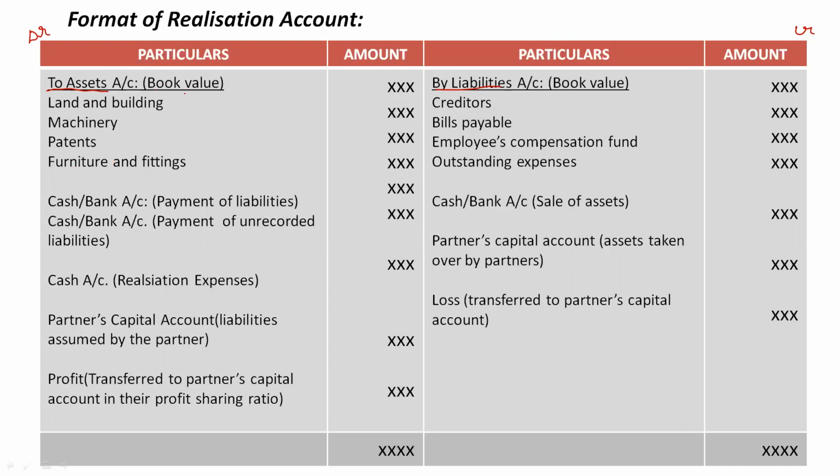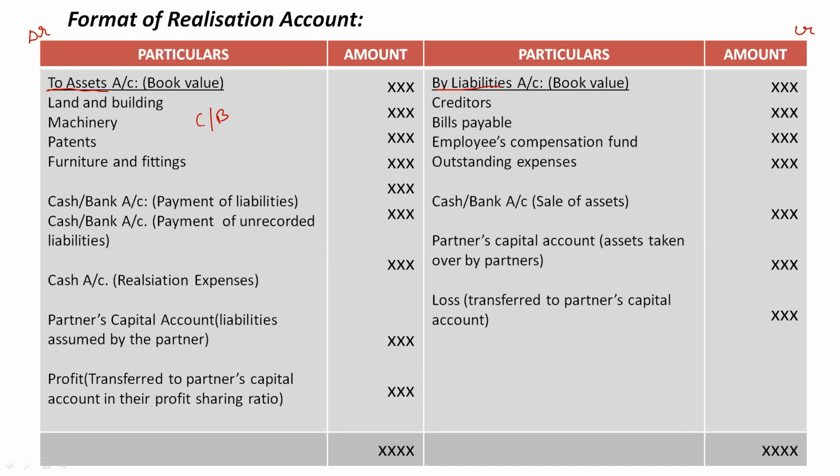Now what is this book value? In your question, the balance sheet of the firm will be given. On the asset side you will have certain assets along with their values, and that we call the book value of assets. Here we have to record the book value of all the assets except cash or bank.